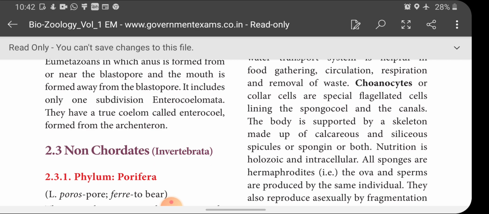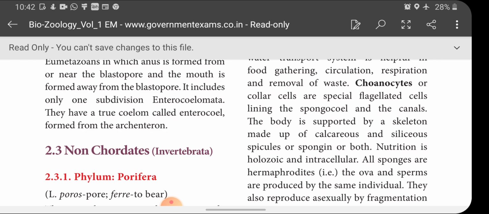And what about nutrition? Nutrition is holozoic and intracellular. What is holozoic? The sponges take in the microbes as whole, and this is called holozoic, and digestion takes place within the cell, which is called intracellular.